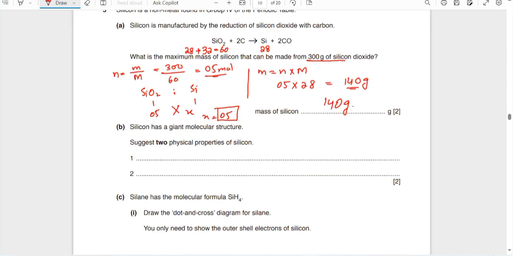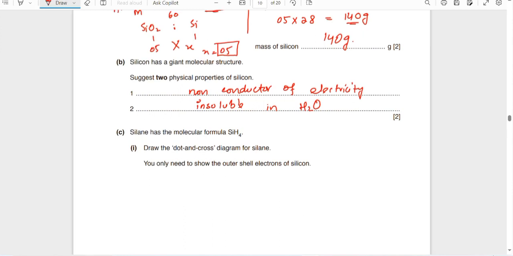Two physical properties of silicon. Silicon has a giant molecular structure. It has two physical properties. It's a non-conductor of heat and electricity, and brittle as well. You can also say it is insoluble in water, and hard and brittle.